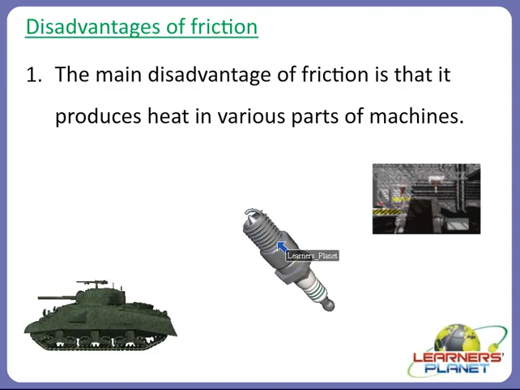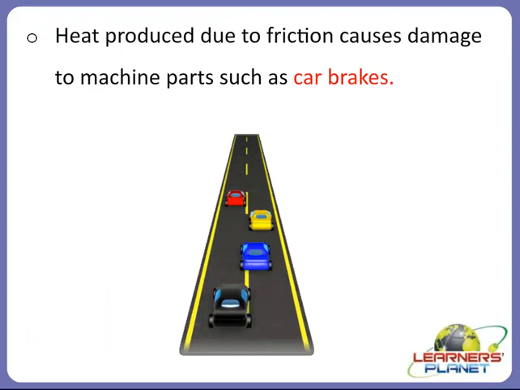Fluid friction or air resistance can greatly reduce the gas mileage in the automobile industry, right? So we can conclude that the main disadvantage is that it produces heat in various parts of machines, and in this way some useful energy is wasted as heat energy. The heat produced due to friction causes damage to even machine parts such as car brakes.